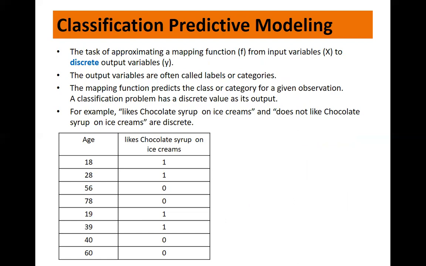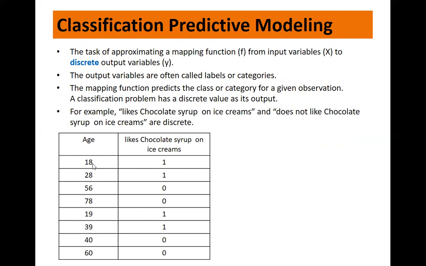Now let us take an example here. What we want to classify is, some people like chocolate syrup on their ice cream, especially when you eat vanilla ice cream, you like having chocolate syrup on it. But some people may not like it. So what we are doing is we are having a data set here where we have the age of the person, and we already have the class labels associated with the data set.